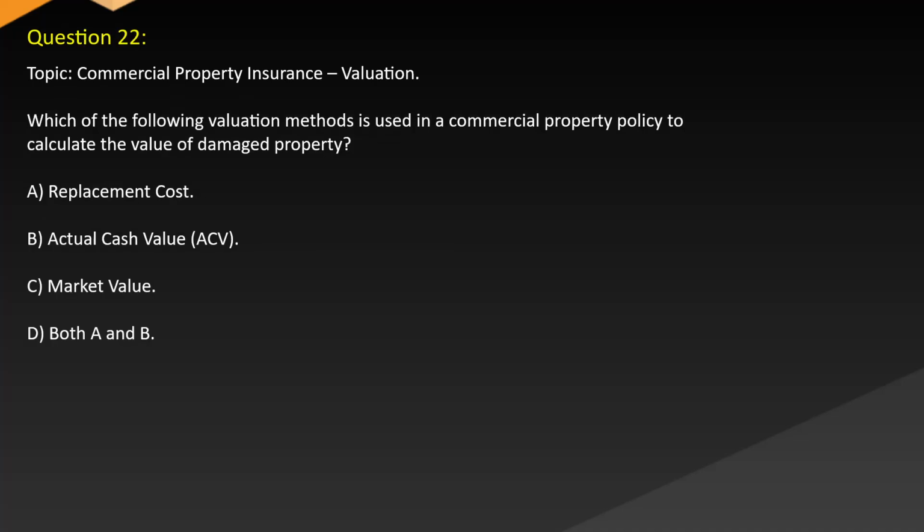Question 22. Topic: commercial property insurance valuation. Which of the following valuation methods is used in a commercial property policy to calculate the value of damaged property? A. Replacement cost, B. Actual cash value (ACV), C. Market value, D. Both A and B.